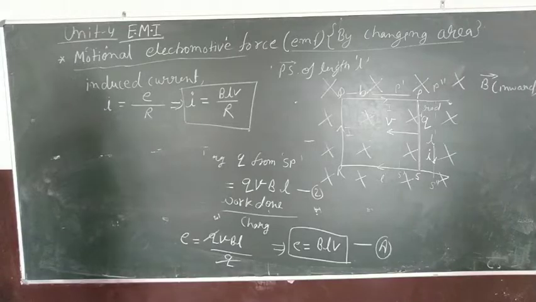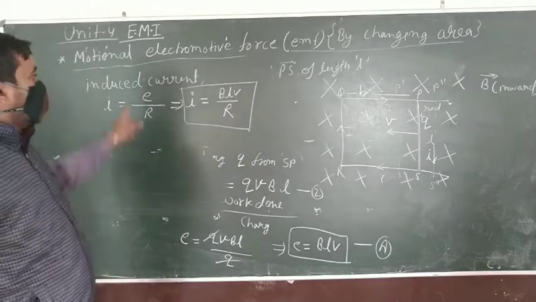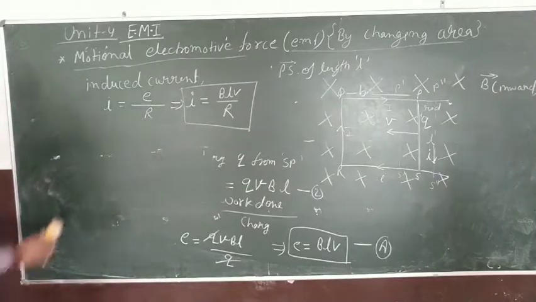The next point is energy associated with the loop. Clear?